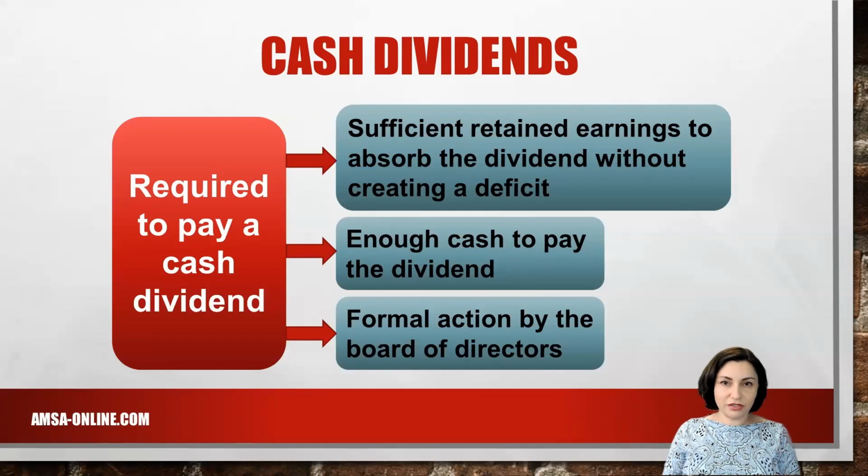To pay a cash dividend, a corporation must have the following. First, sufficient retained earnings to absorb the dividend without creating a deficit. Second, enough cash to pay the dividend. And third, final action by the board of directors is necessary to declare a dividend.